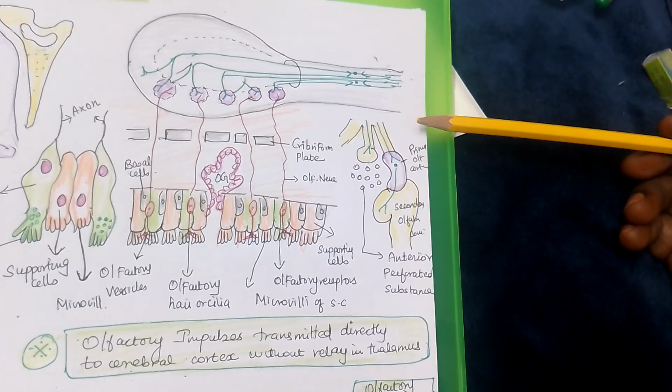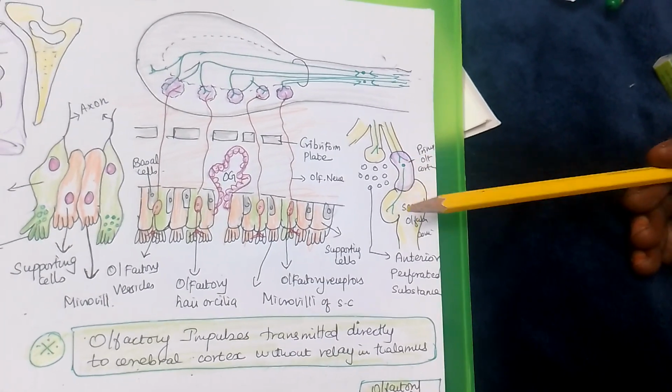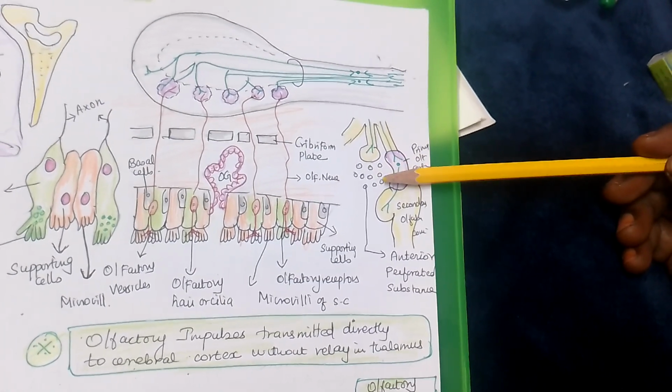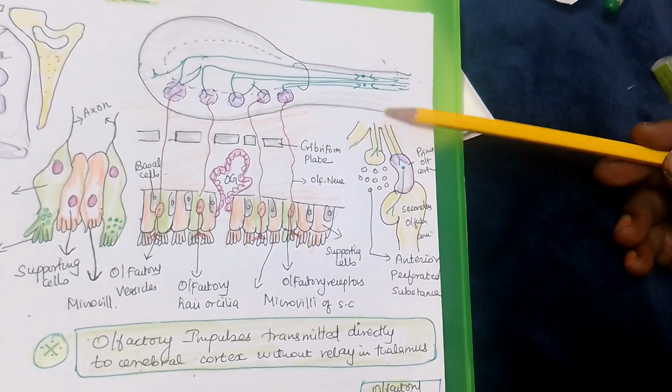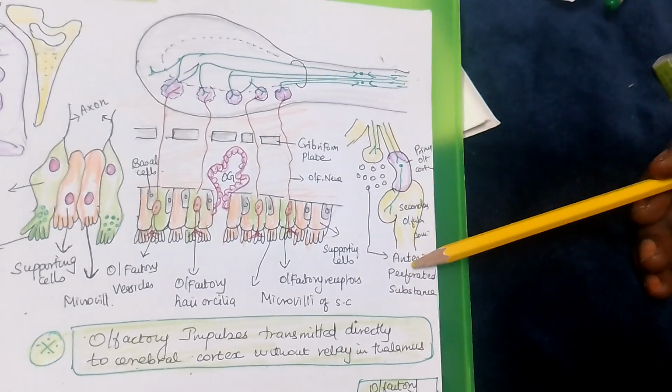So it takes them to the primary and secondary olfactory areas, and these are all called the anterior perforated substance. Nothing to know about it. The olfactory tract goes to the two areas and reaches them.